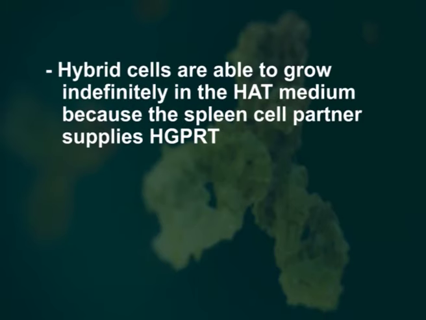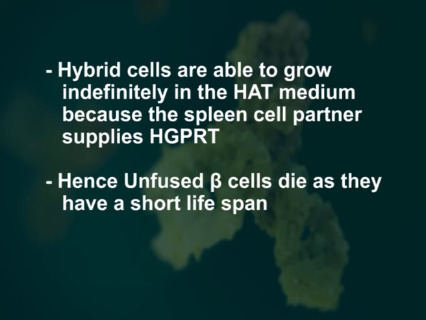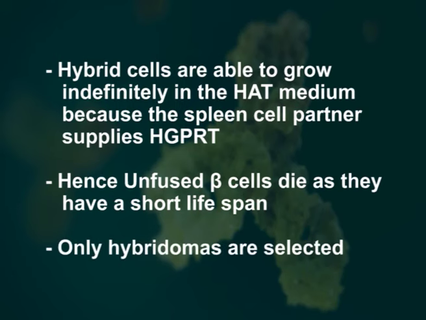Hybrid cells are able to grow indefinitely in the hypoxanthine aminopterin thymidine medium because the spleen cell partner supplies hypoxanthine guanine phosphoribosyl transferase. Hence, unfused B cells die as they have a short lifespan. Only hybridomas are selected.